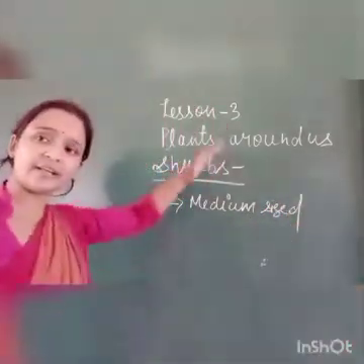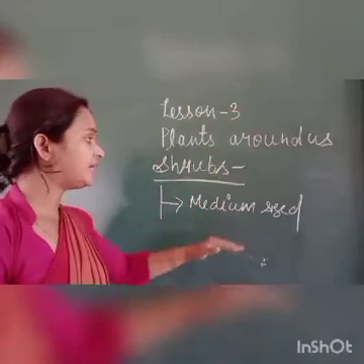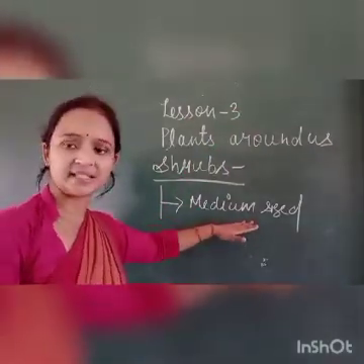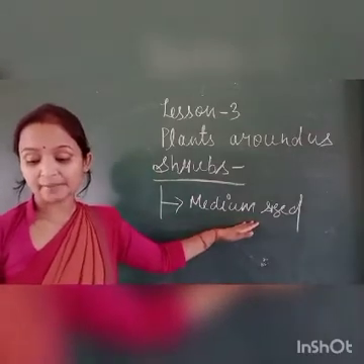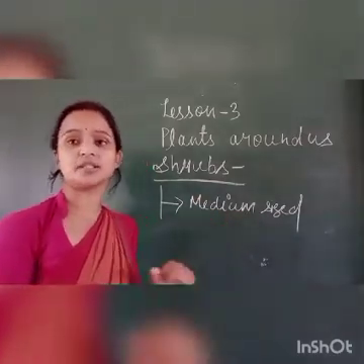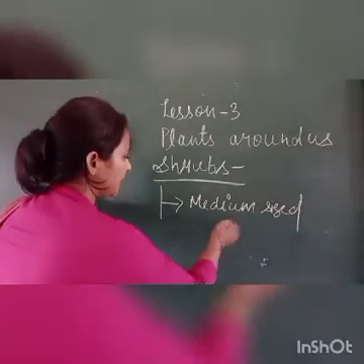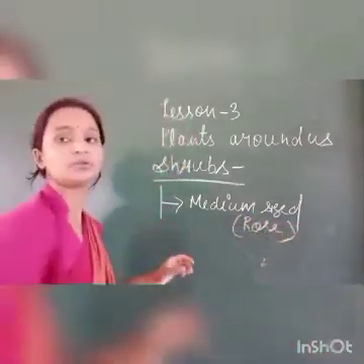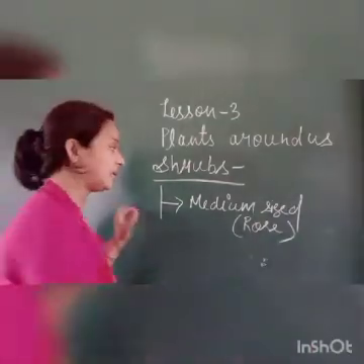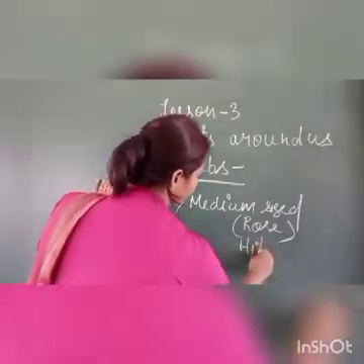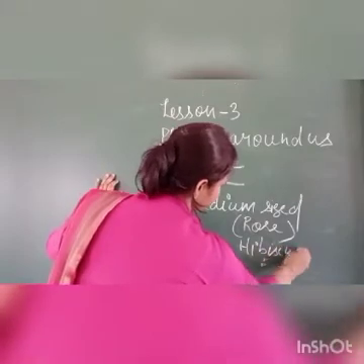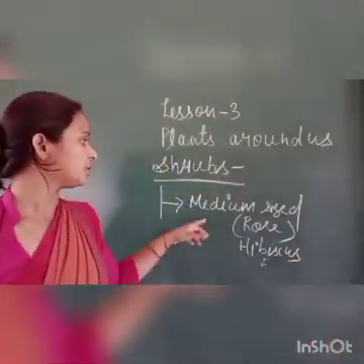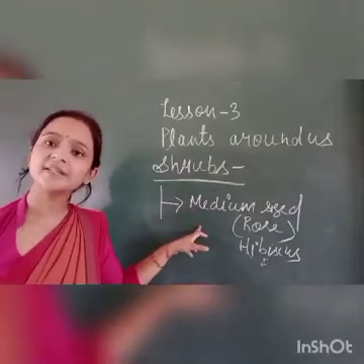We can see that they are not very big and tall, and not very small. They are medium-sized. For example, you can see rose and hibiscus. I think you see the rose plant and hibiscus plant. So these are the medium-sized plants.